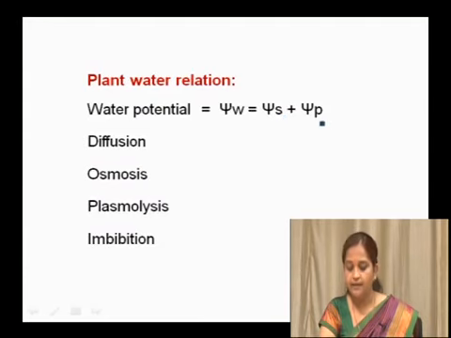Water potential is also dependent on pressure potential, which is usually positive. Next, based on this, we also learn diffusion in this transport system. Diffusion plays an important role especially for gases and liquids. Then we will move to osmosis, and in this topic we also study plasmolysis and imbibition.